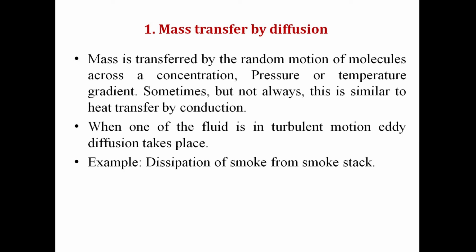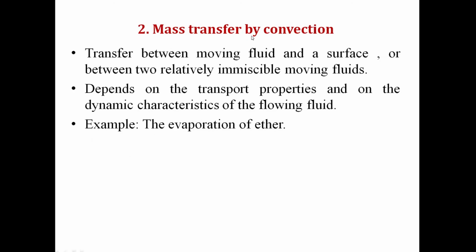Next type of mechanism is mass transfer by convection. Mass transfer by convection is similar to the heat transfer by convection. In mass transfer by convection, the rate of molecular diffusion of mass can be accelerated by the bulk motion of fluids, like what happens in the case of heat transfer by convection.